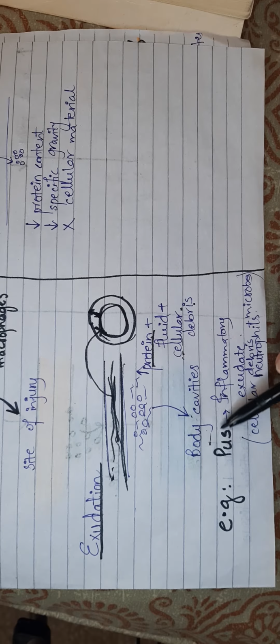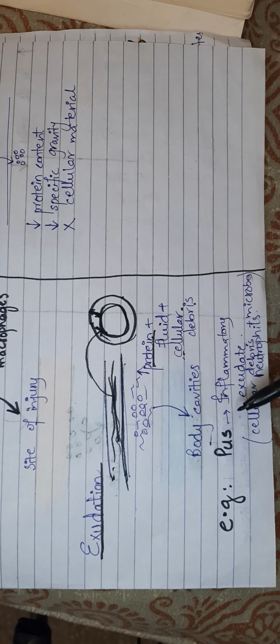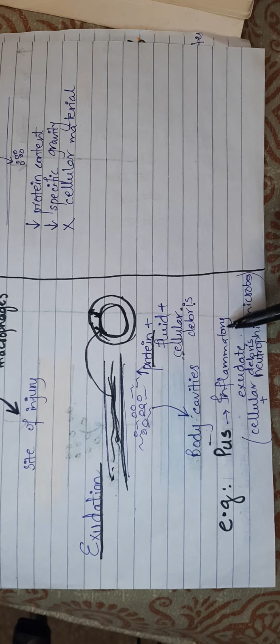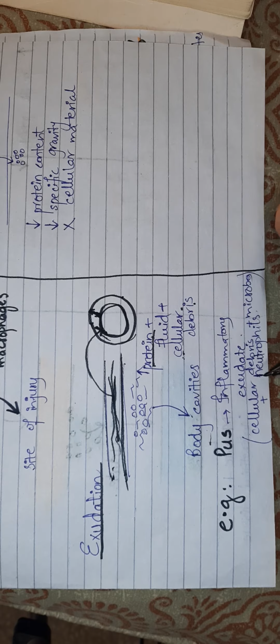Pus basically occurs in inflammation, and it is inflammatory because it consists of microbes as well as neutrophils, and it consists of cellular debris as well.